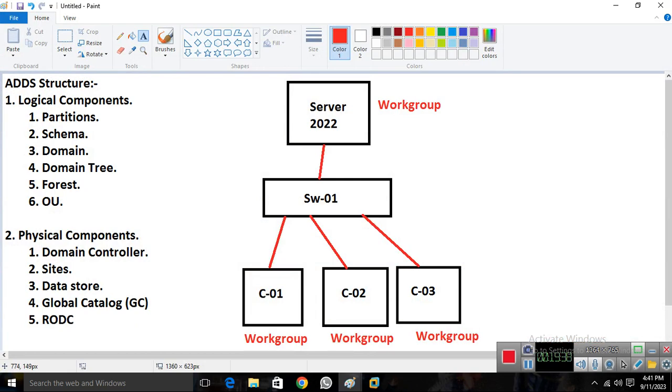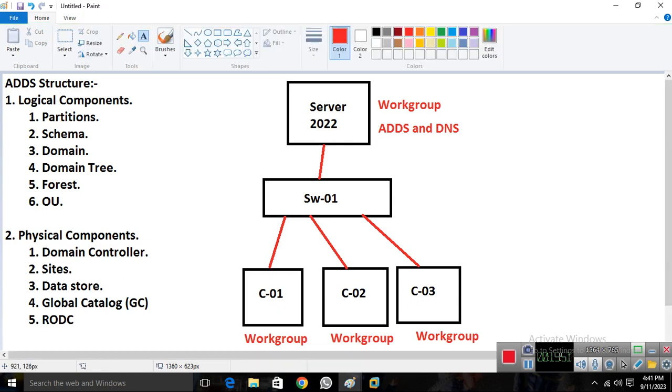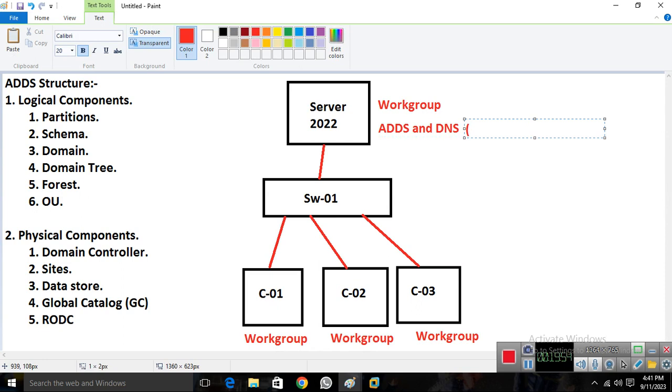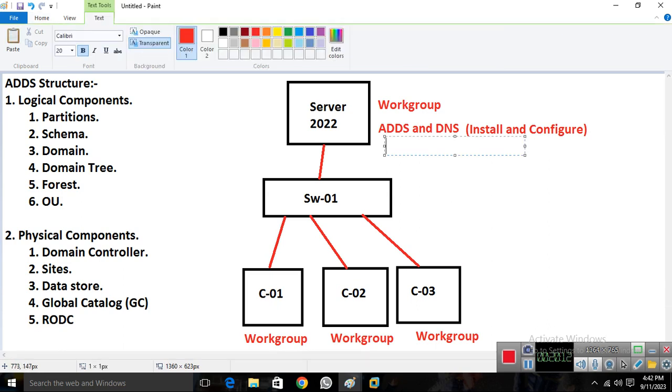Now if I want to make a domain network, I need to install two things. Imagine I installed ADS and DNS services in this particular server, and I configure it. So I did two things: first I install and configure. Once I install and configure, this server is automatically becoming a domain controller.